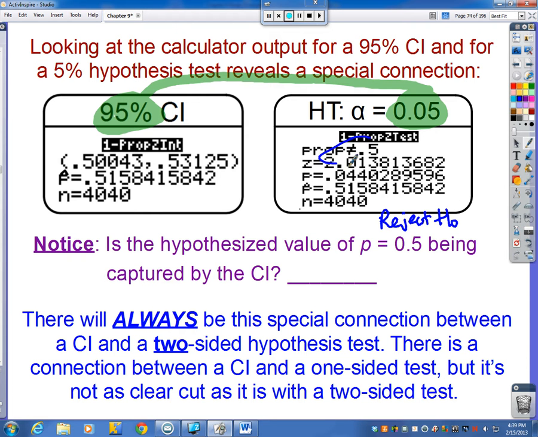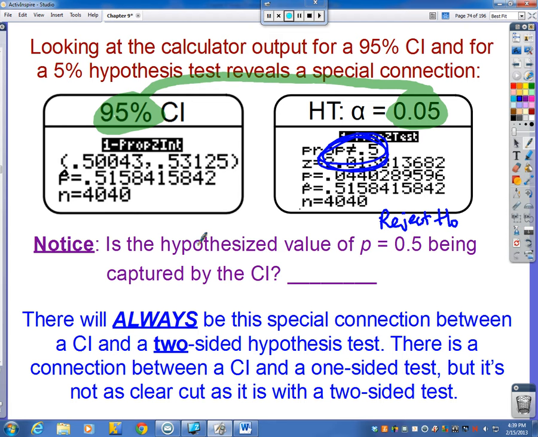And we really said, yes, the proportion of times heads comes up is not equal to 50%. Now, if I look at my 95% confidence interval, here it is. I believe that this interval is going to capture the true population proportion of the times heads comes up.